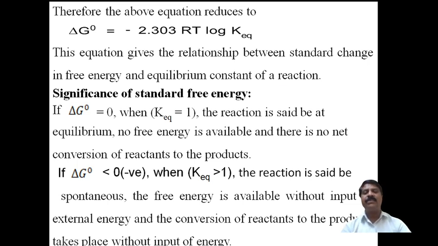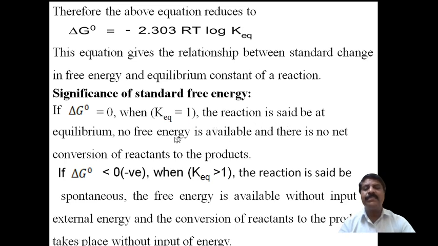Now coming to the significance of the standard free energy change. If delta G naught is equal to 0, this becomes possible when the equilibrium constant is equal to 1. It is a ratio. At equilibrium, suppose the rate of the forward reaction is 5. Then the rate of the backward reaction will also be 5. Taking the ratio, the 5s cancel and you get 1.